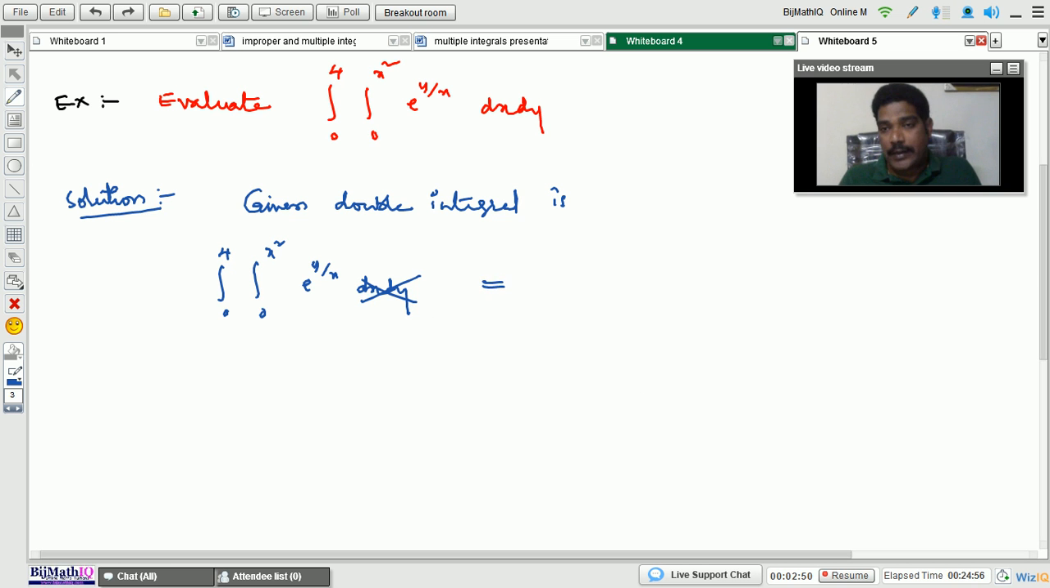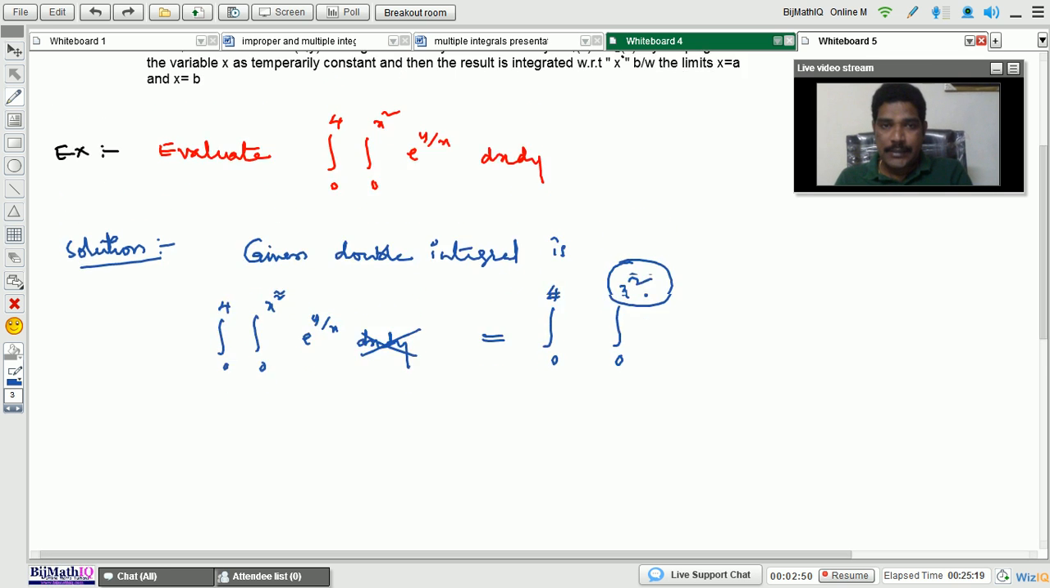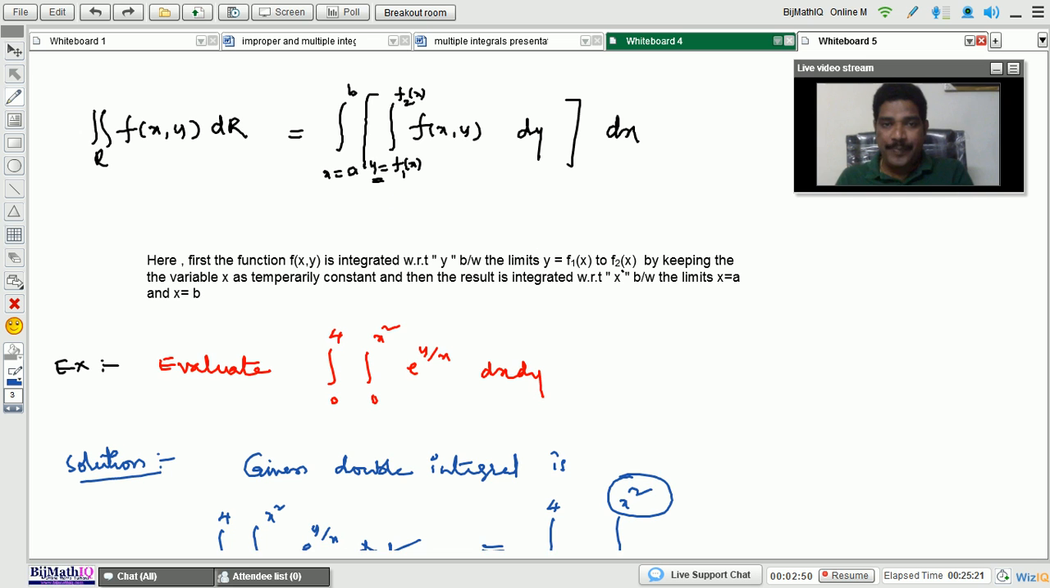And how can you write this order? What is the first integration? Integration from 0 to 4. And the second integration is integration from 0 to x square. You can clearly observe that in the second integration, the limits are in terms of x variables. Just go back to our definition here. So here y limits are functions of what variables? x variables. Limits are in terms of x variables, then you can take them as y limits.